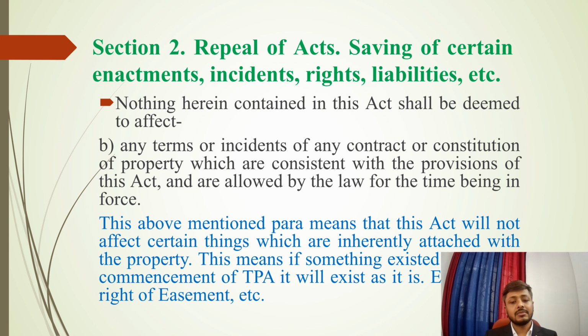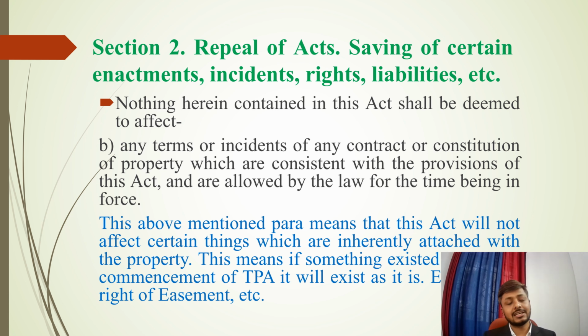So inherently there means that the right or the incident or the liability which were there before the commencement of TPA, and it will be there even if TPA was not there. So the term or incident, or whatever rights or liabilities that existed before this act will continue to exist.